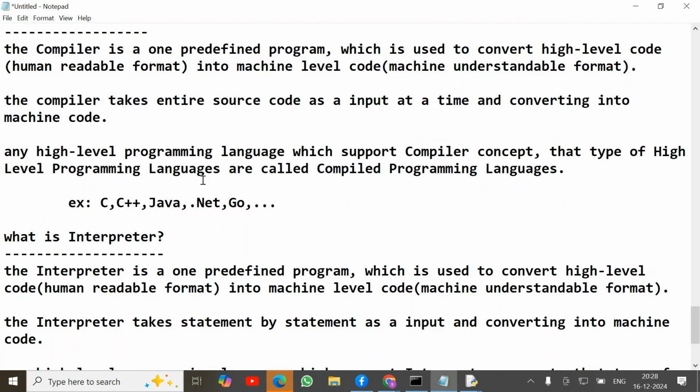It is taking statement by statement. But the compiler is faster, so why can't we just use the languages that support a compiler? Because that's faster, the interpreter takes too long.